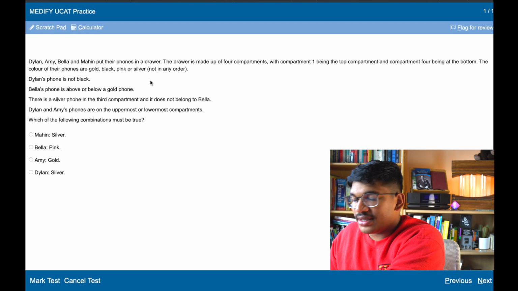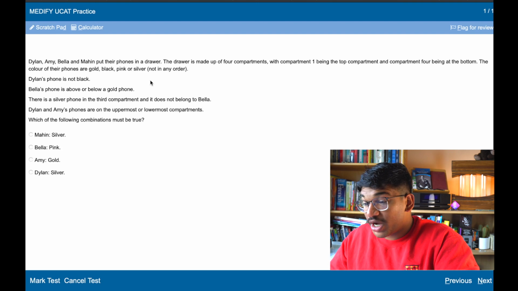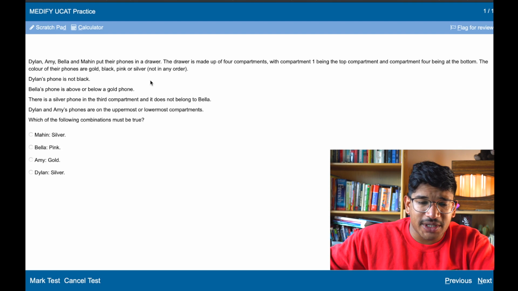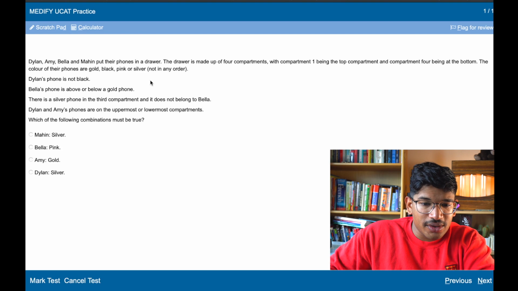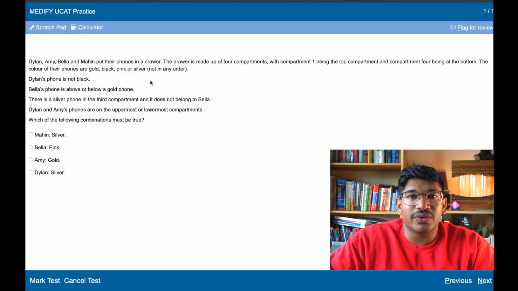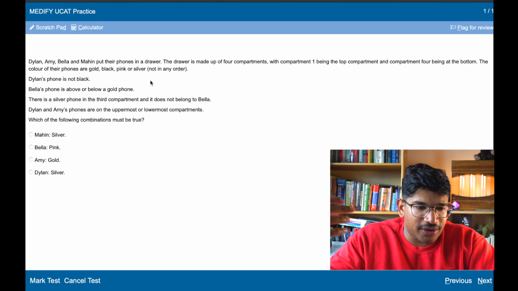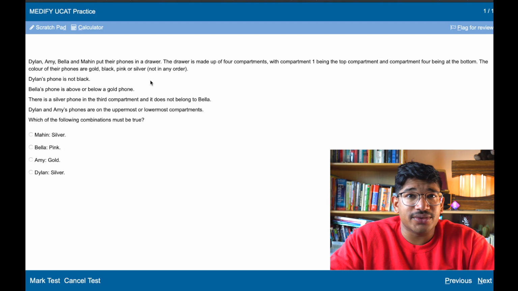So what I'm going to do is, as you should do, get a piece of paper or a whiteboard out. In the exam you can use a whiteboard, but I've only got paper today. For this question there's lots of information, so it's really important that we start jotting information down to ensure we don't get all the information confused. So let's take a look.